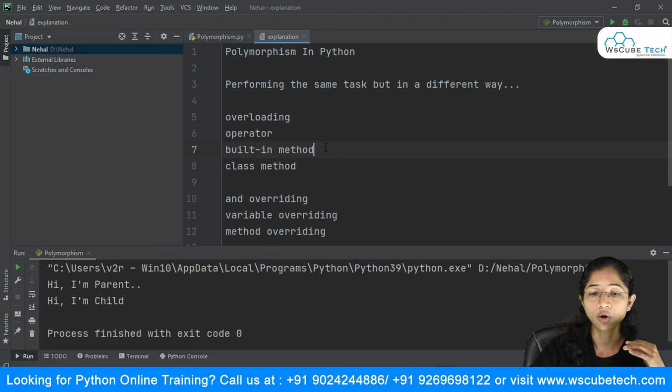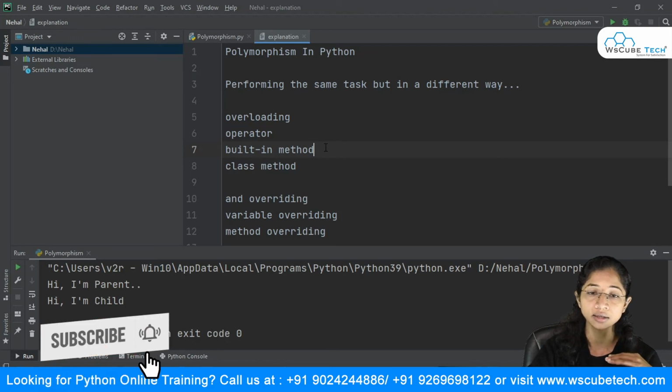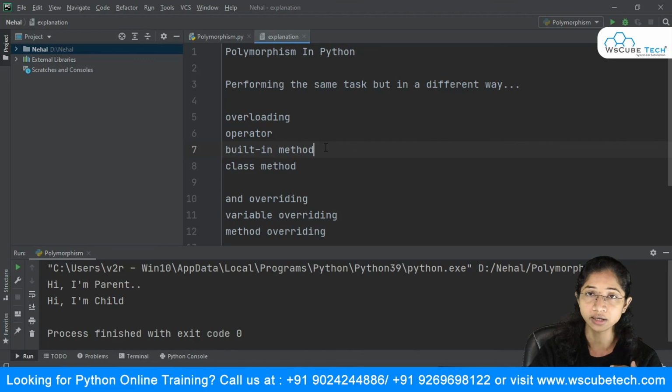Then we saw the second type of polymorphism, that is overriding. It is mainly implemented with the help of the inheritance concept. Here we saw variable overriding. Variable overriding was all about having two classes with variables of the same name, and depending upon the objects we create, that particular variable name gets displayed with the help of the print method. And we even saw method overriding in this recent example.